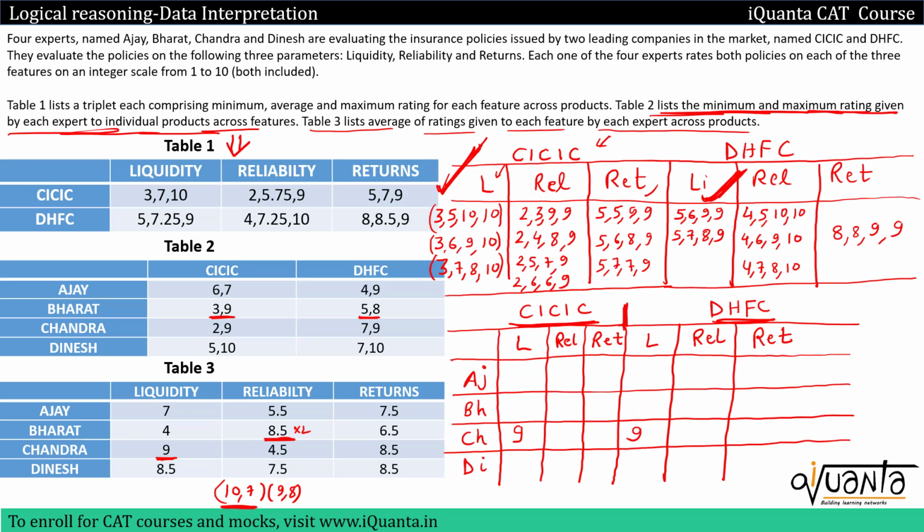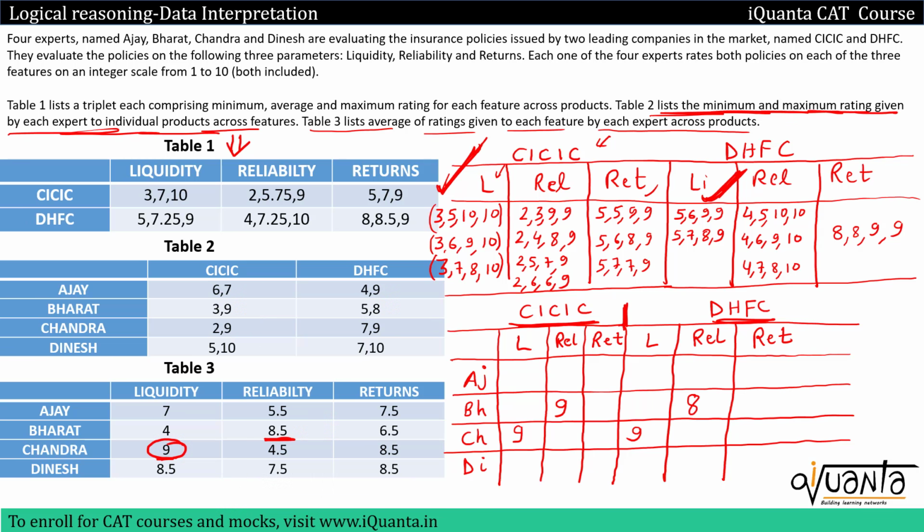But can we give 10.7? No, it is not possible, because the maximum rating that Bharat is giving in CICIC is 9, and 8 is the maximum rating in DHFC. So the only pair that will satisfy is 9, 8. So I can write that Bharat got 9 in reliability in CICIC, and in DHFC he'll give 8 to reliability.